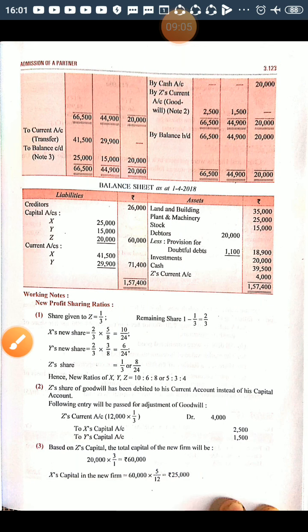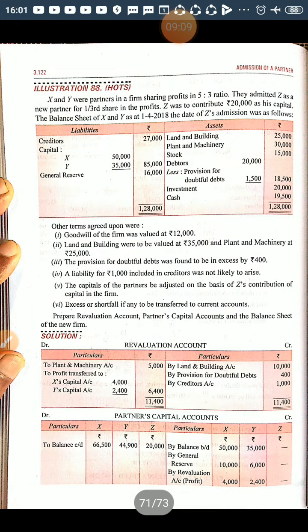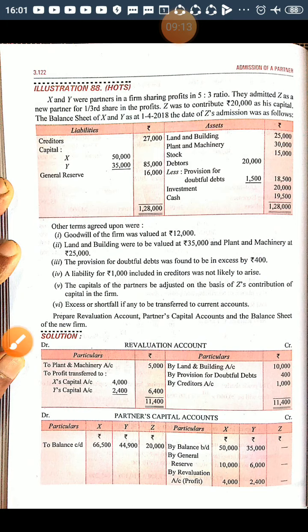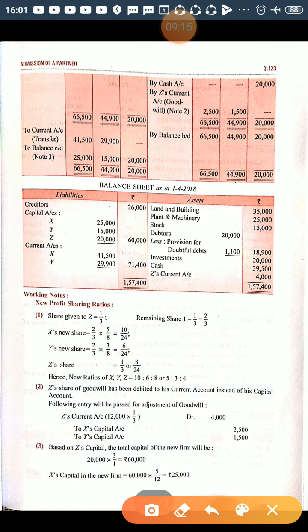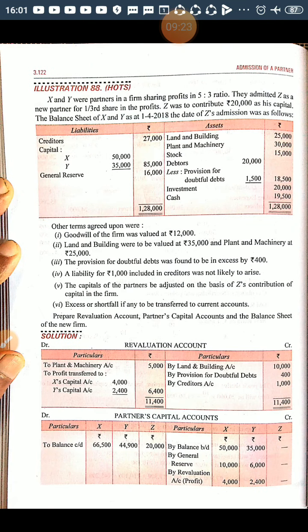Now he is bringing cash, so the journal entry is cash account debited to Z's capital account. In the capital account it will be shown by cash, and he is not bringing premium for goodwill. He is coming for 1/3 share, and he is not bringing premium for goodwill. In this question they haven't mentioned the new profit sharing ratio.